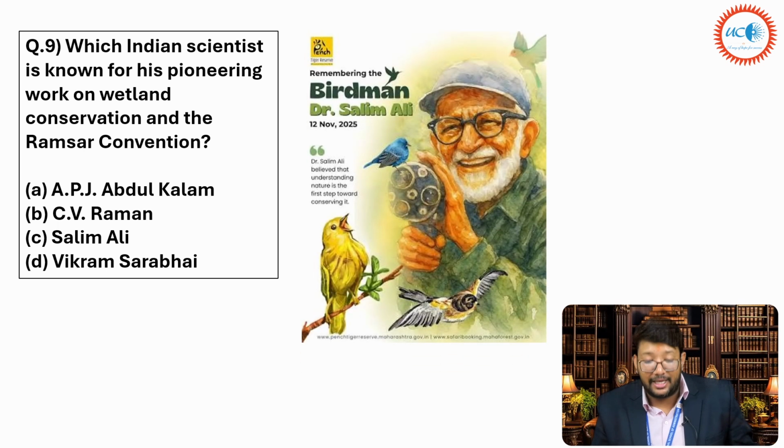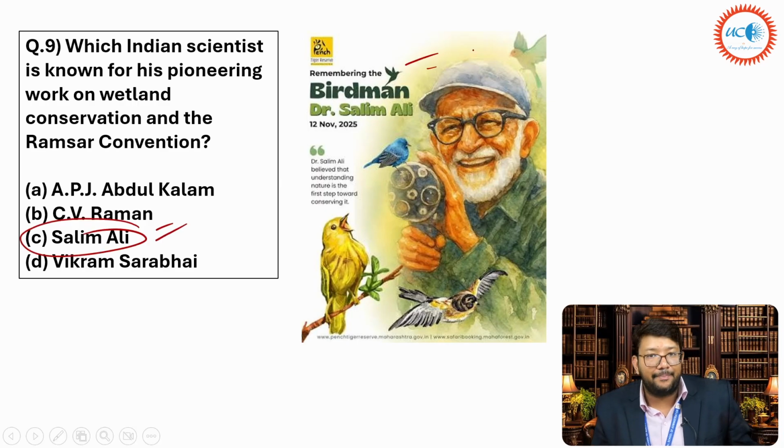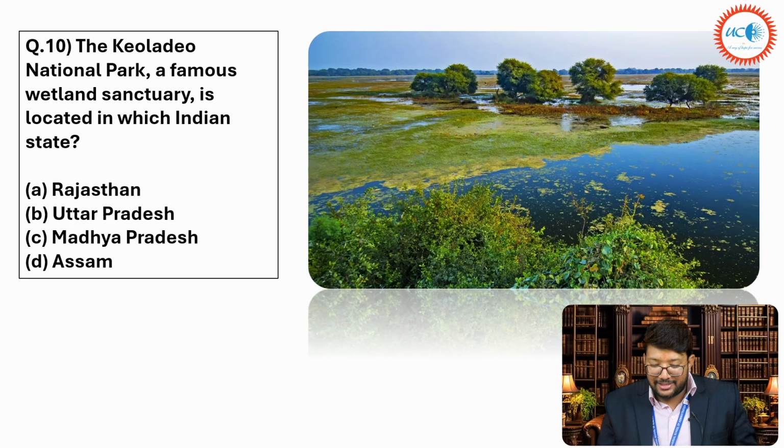Answer is Salim Ali. Please remember, Salim Ali is the right answer. He is also known as the Birdman of India. Fine. Now next is the Keoladeo National Park, a famous wetland sanctuary, is located in which Indian state? Rajasthan, Uttar Pradesh, Madhya Pradesh, Assam.